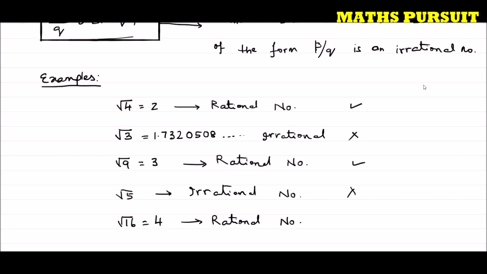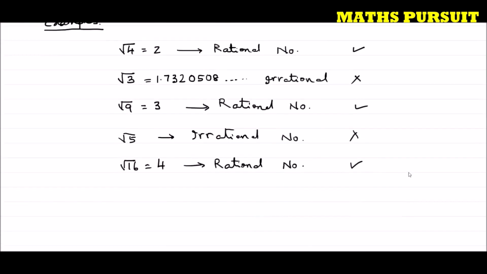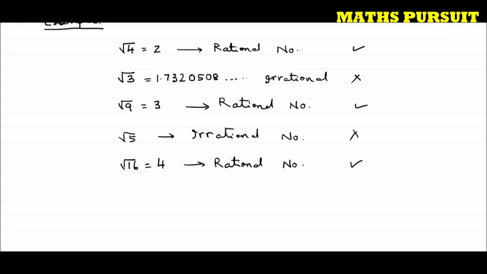So we can conclude from the above examples that no, the square roots of all the positive integers are not irrational. So we can write our concluding answer saying that, from the above examples it is seen that